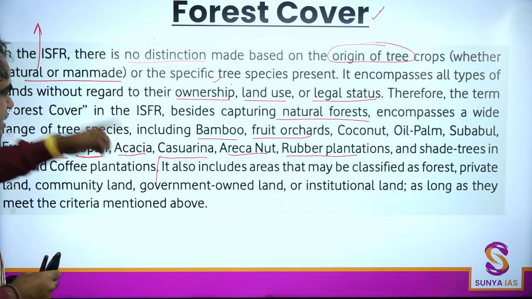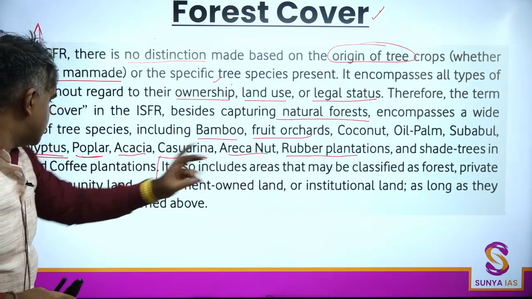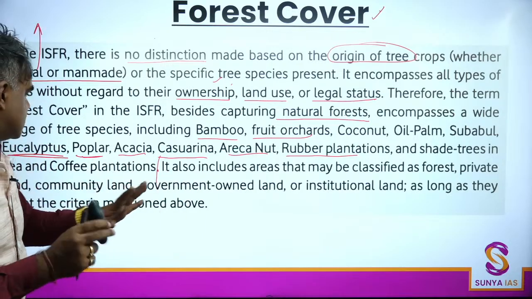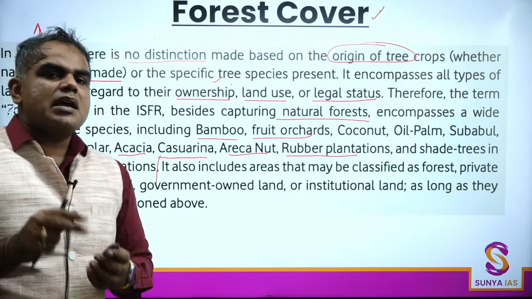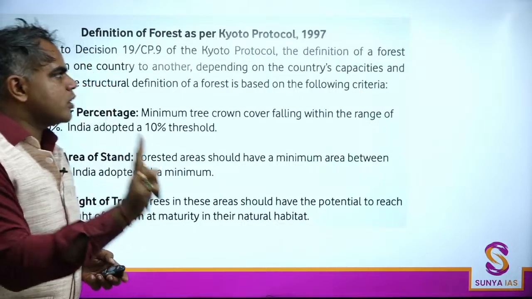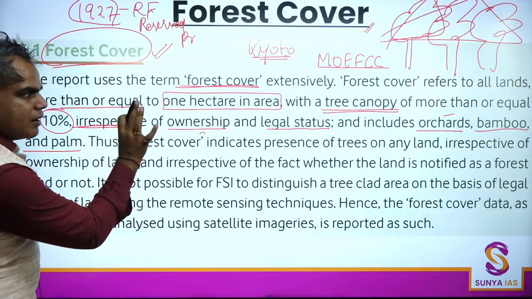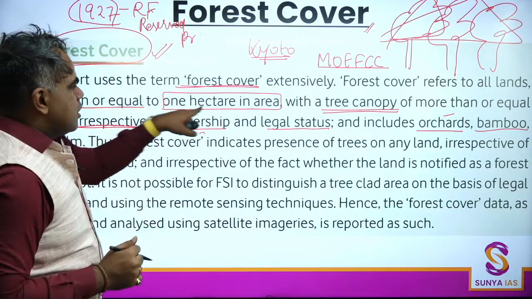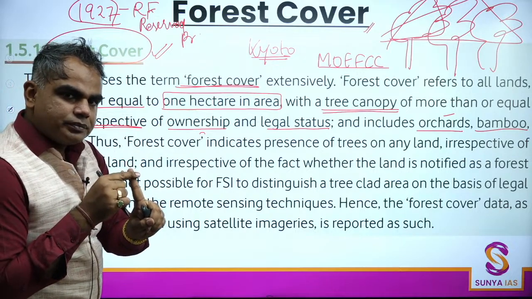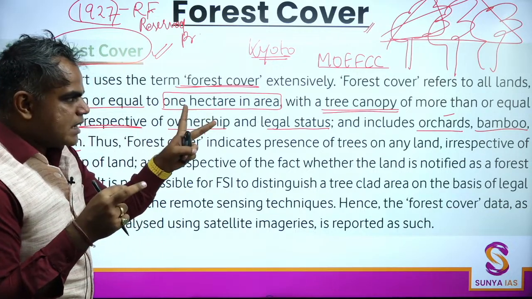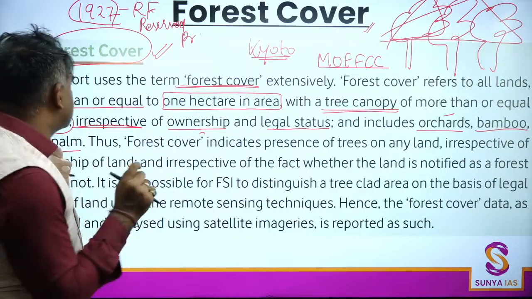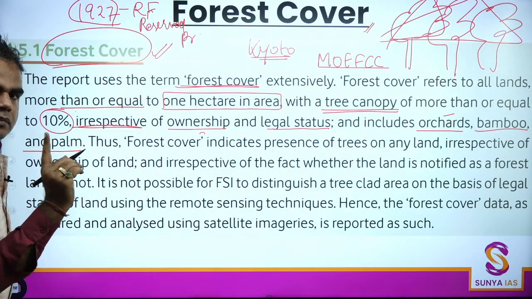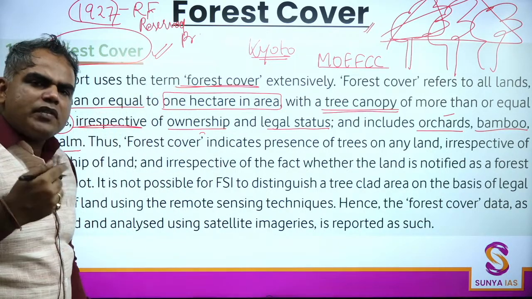Again, same thing. An area may be classified as forest, private, community, or government owned. This is not an issue. The main issue is that it has to satisfy two conditions. What are those two conditions? In India, the first is an area of more than 1 hectare, and the tree canopy density should be more than or equal to 10%. Now, I was saying a couple of times, Kyoto Protocol.